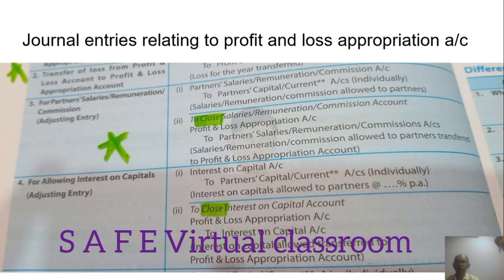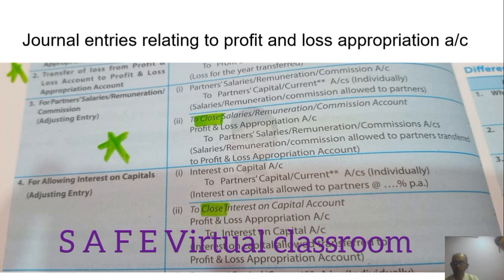When you are doing the transfer entry, it is reverse. Here it is debited, here it is credited. Partner salaries are credited, remunerations are credited, commission accounts are credited, and transferred to profit and loss. If you recollect, transfer entries are always reverse. So you have to be very careful.